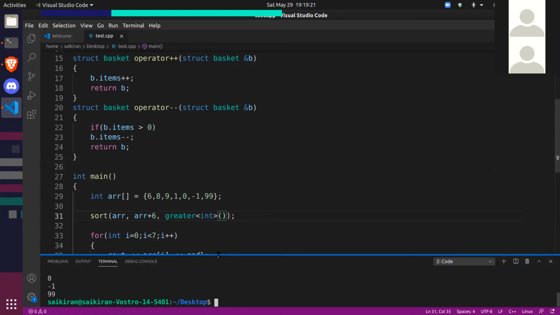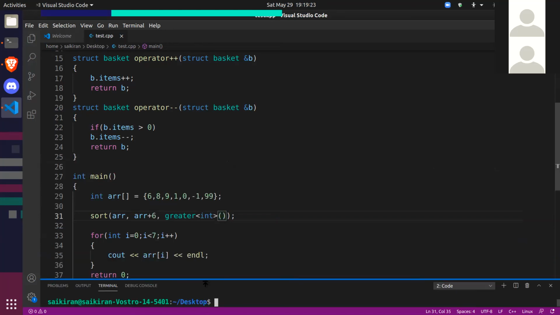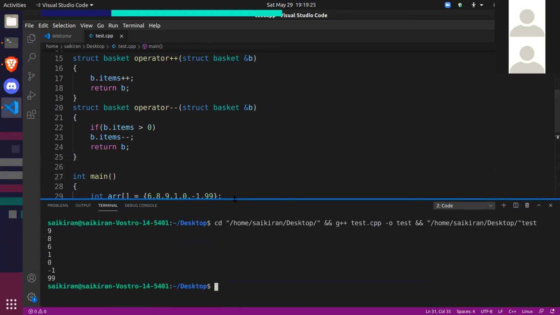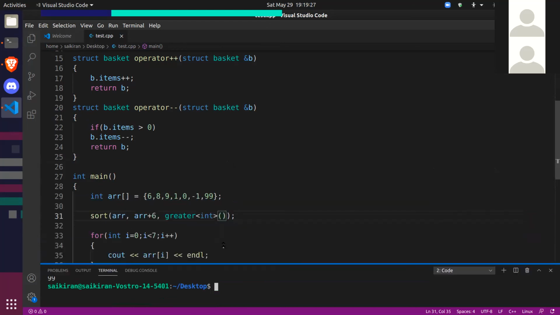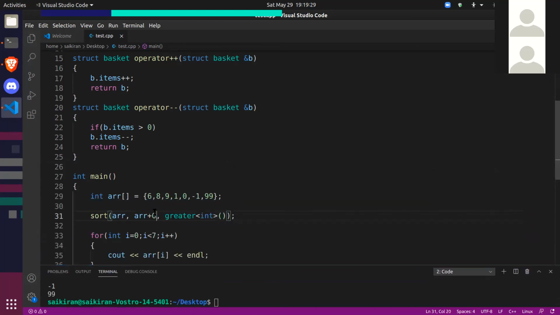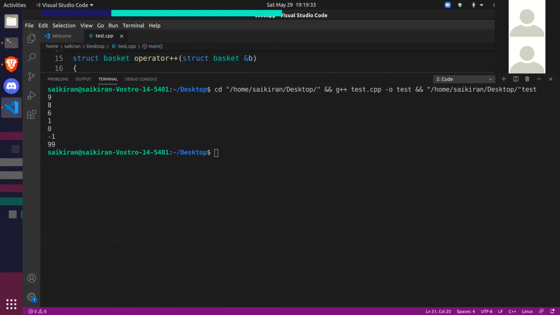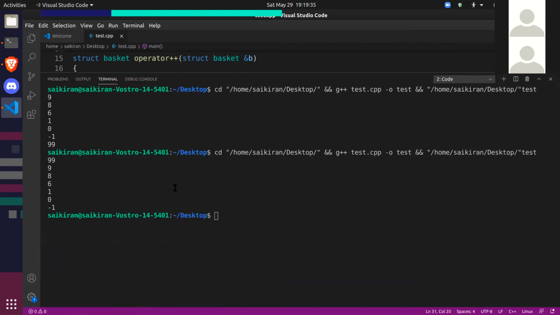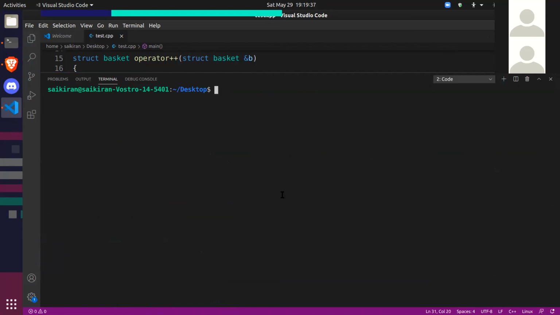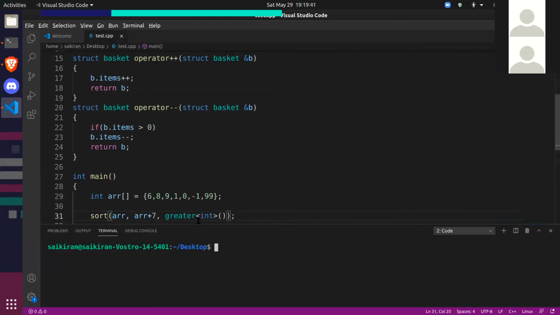Something is wrong here. Okay, I should have put 7 here, ARR plus 7. I'm sorry, there was a small mistake.